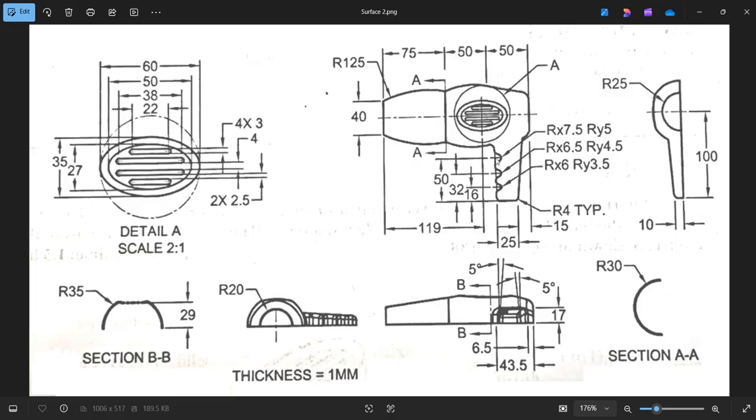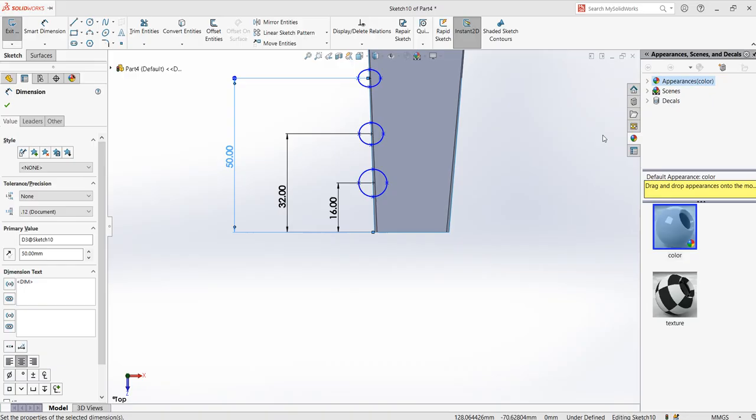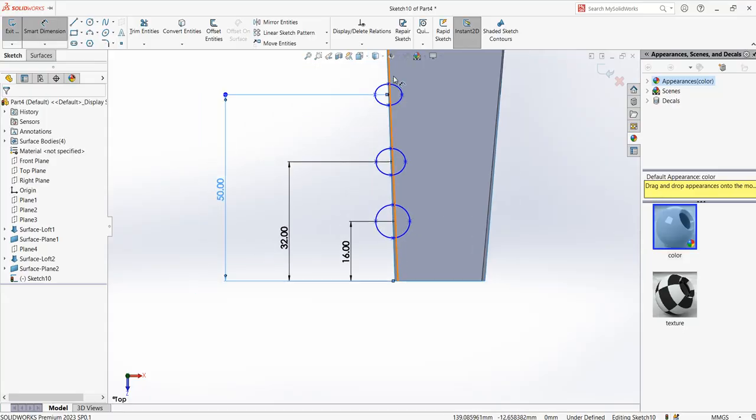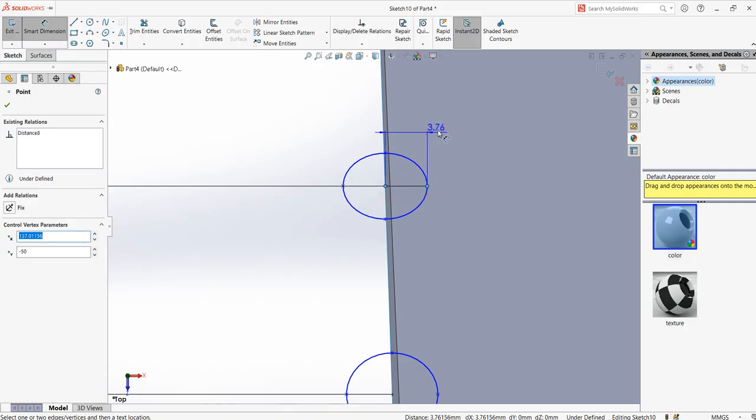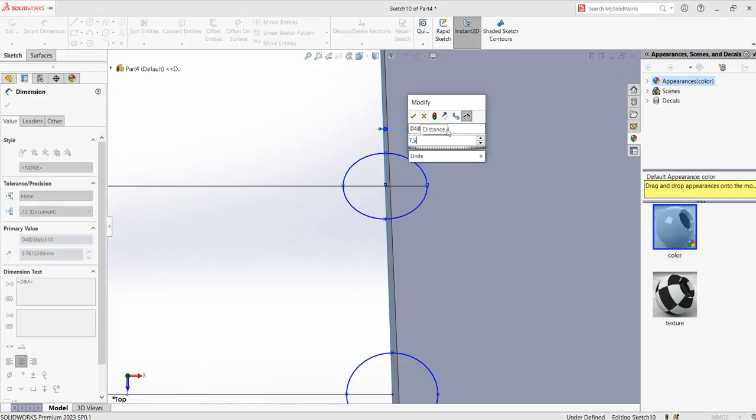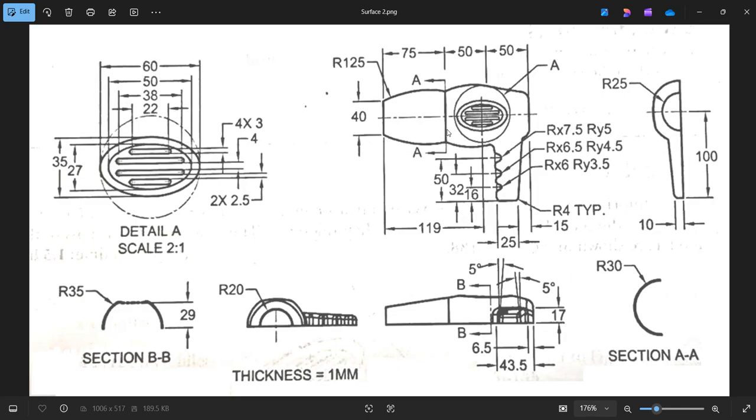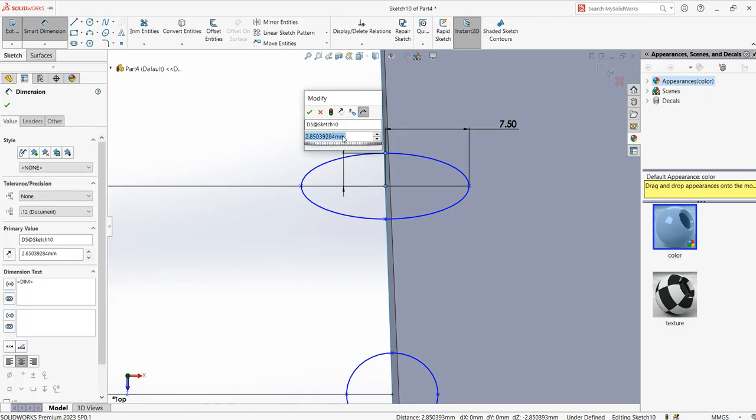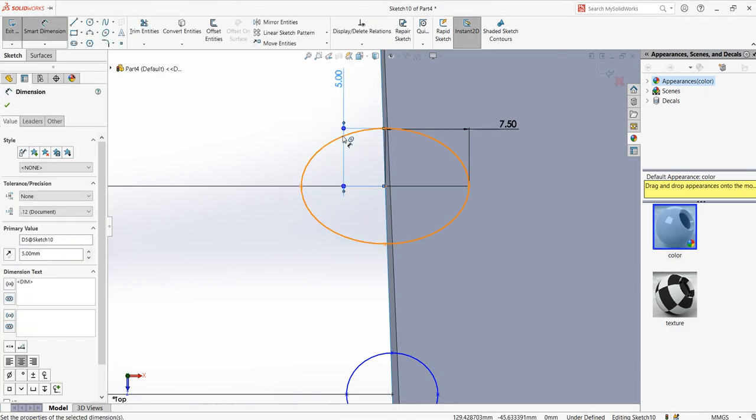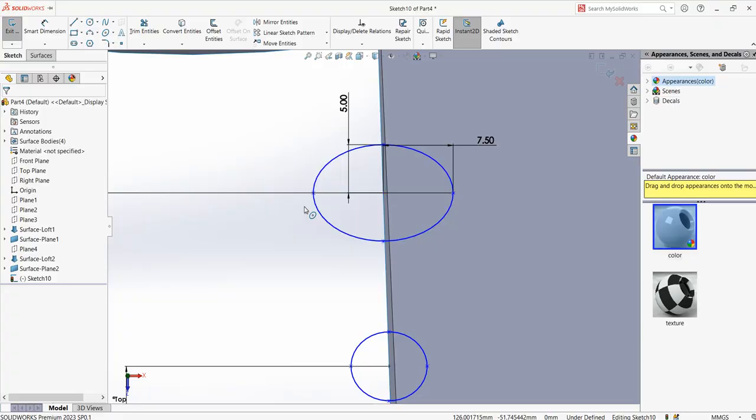Okay, now to put the size dimension of each ellipse. First one on top is 7.5, 5. Smart dimension. The x value, click on smart dimension. The x value is 7.5 and the y value is 5. So from here, from center to the, that is 5. This is your first ellipse which is on top.